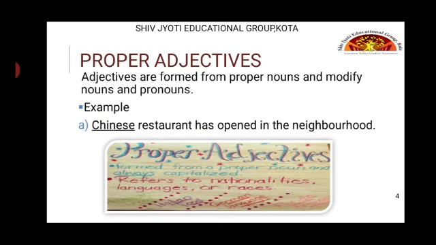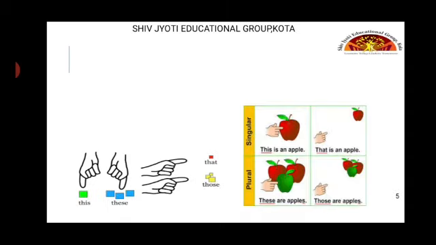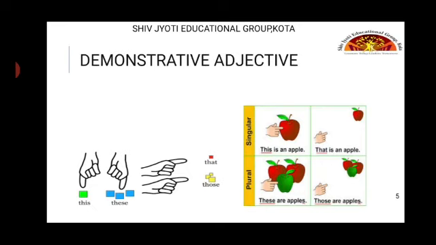So here China is the proper noun, and from it we have made the proper adjective Chinese. We can have another example also. If we take the noun Brazil, then the example will be I have a Brazilian boss. Then the proper adjective will be Brazilian. Next, we use words like this, these, that and those in our day-to-day life. What are these? These are demonstrative adjectives.